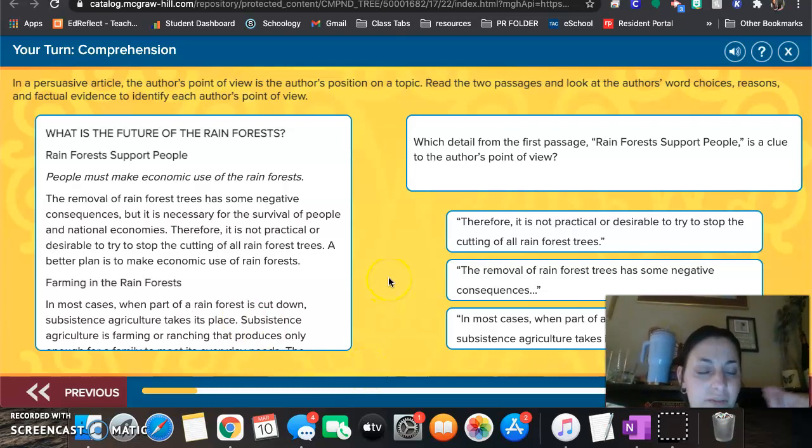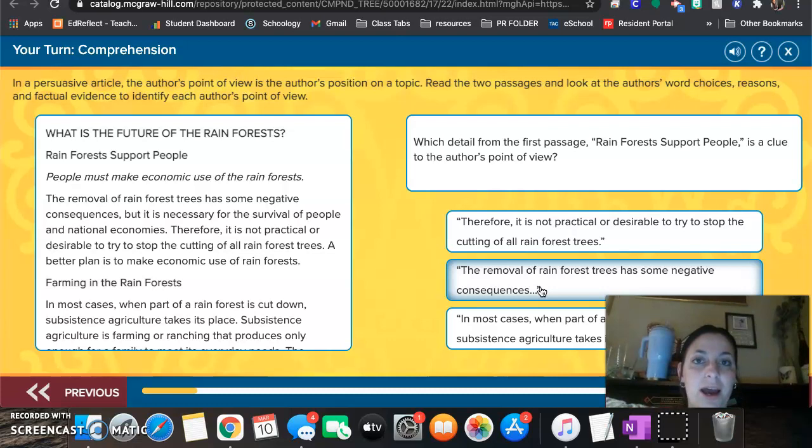So the first one says, "Therefore, it is not practical or desirable to try to stop the cutting of all rainforest trees." In this quote, I feel like I can see the author's point of view, that they don't think that we should stop cutting the rainforest trees down. So that does give me a point of view. I'm going to keep reading though. "The removal of rainforest trees has some negative consequences." That gives me a point of view, but I remember that this first author thinks that we should cut down trees and then use the land. So I don't think that fits with what the author thinks.